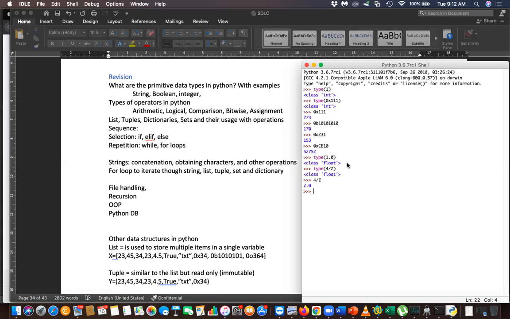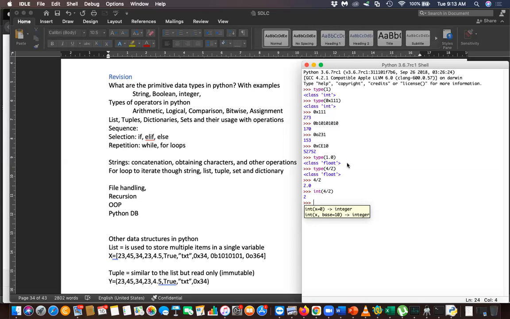Division will always result in a floating number. But if you make this int, you can explicitly convert that to int if you want. Then it will be 2. Otherwise, you will get float. Division will result in a float.